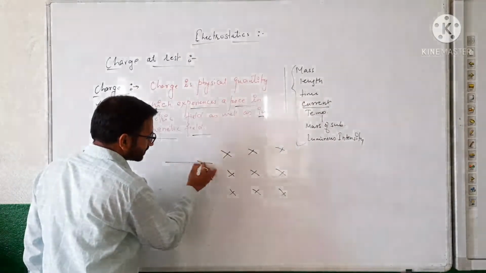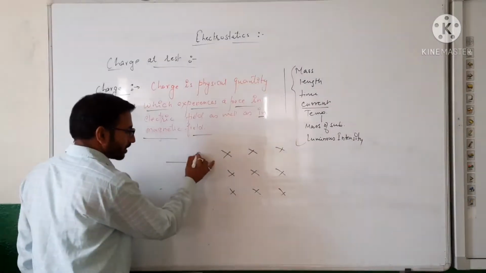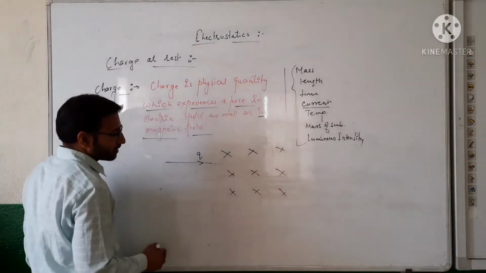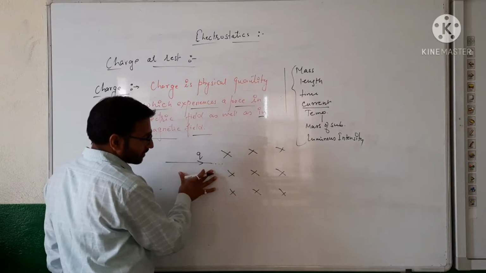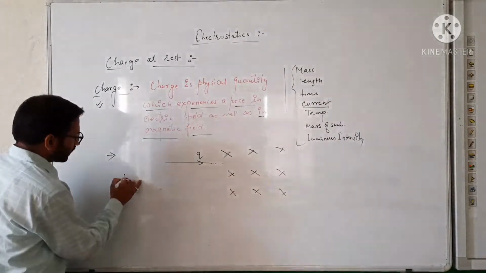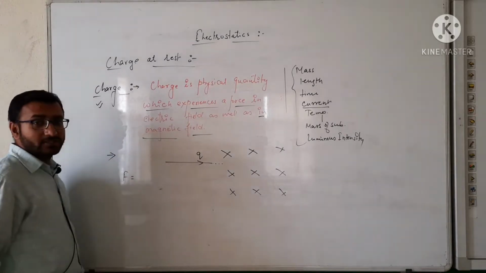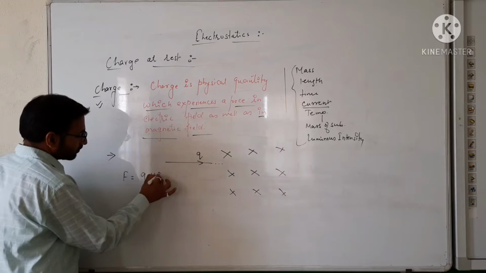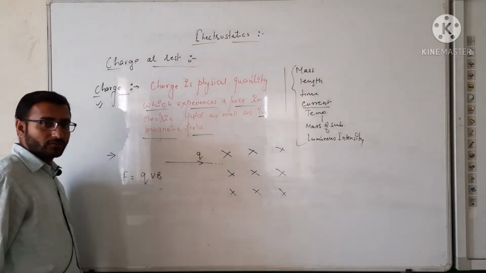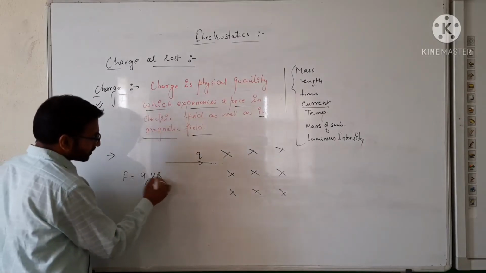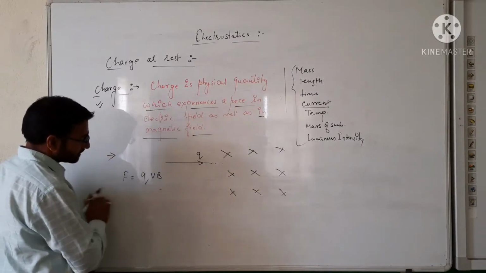And when any charge Q enters this field, it will also experience a force which is given by a formula you have already read in class 10th, QVB. If you do not know, you can see your books to understand this.